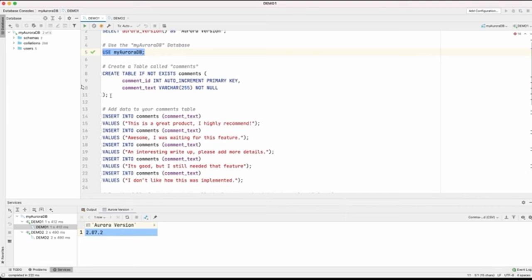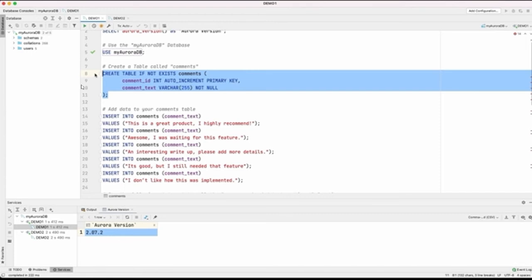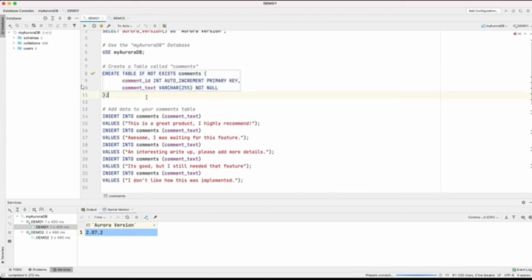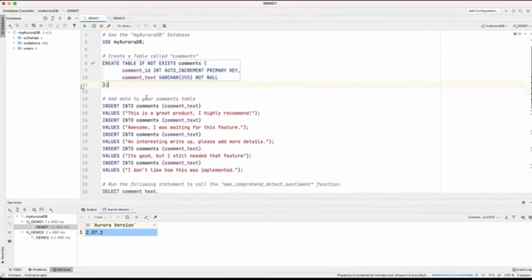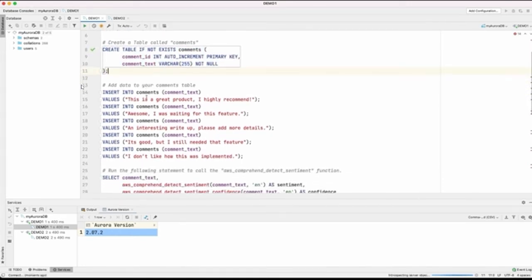So for this demo for sentiment analysis, we are going to create this table called comments, which is going to have two columns, comment ID and comment text. As you can see, a few of the comments have a positive sentiment and a few of them have a negative sentiment. Like the first one, this is a great product and I highly recommend, is obviously a positive comment.